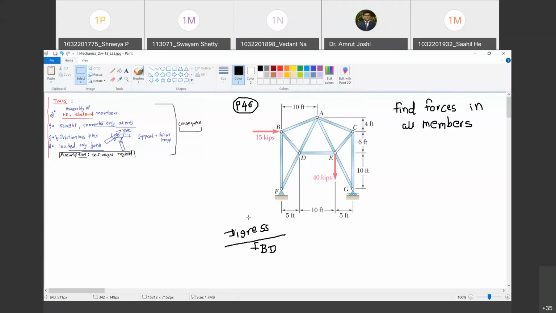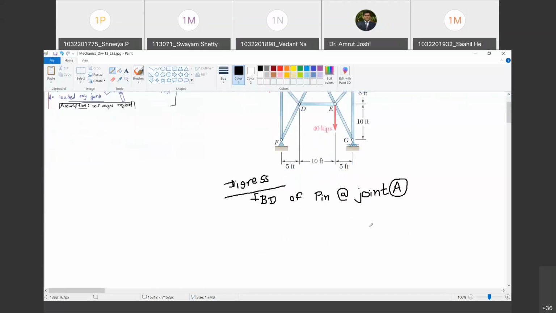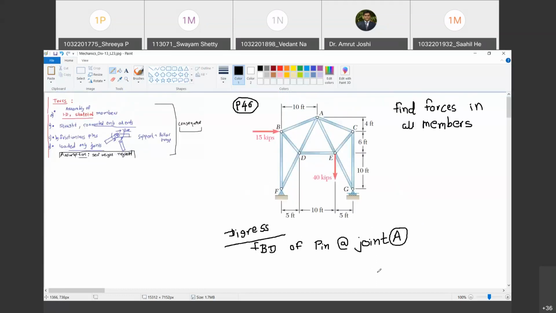Are you with me? Yes, sir. Of pin at joint A. So what is a free body diagram? Free the body from all external agencies and show what the external agencies must have been doing. Do you agree with me? Yes, sir. So let us draw the pin at A like this. This is the pin at A. I have freed it from all external agencies. All members are external to this pin. Do you agree with me?